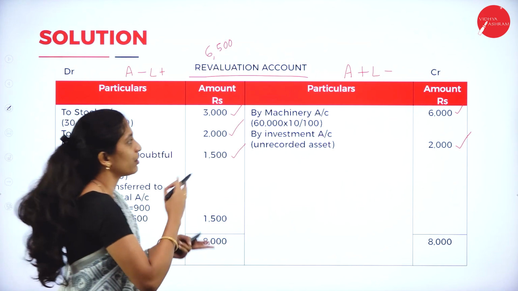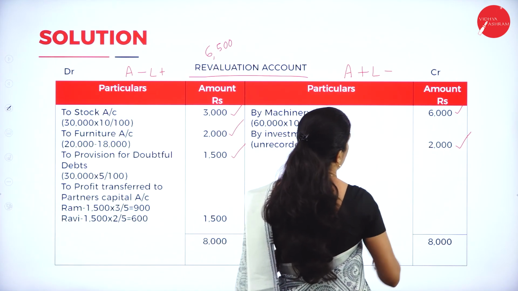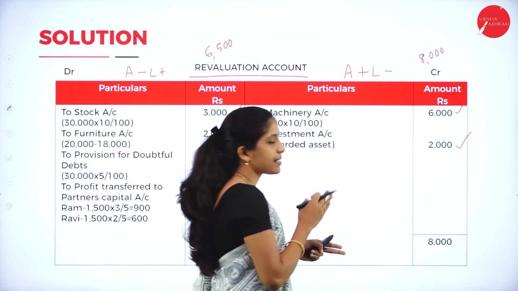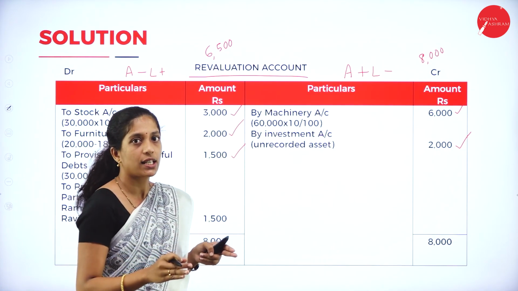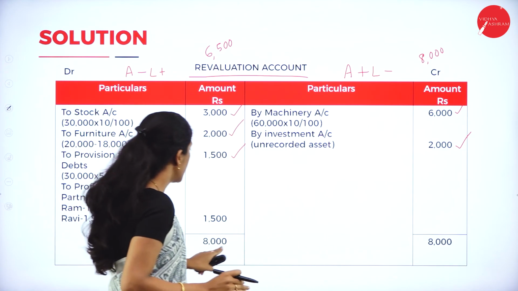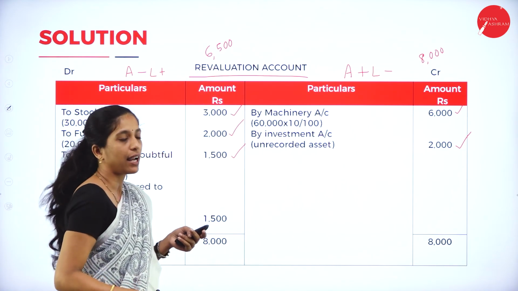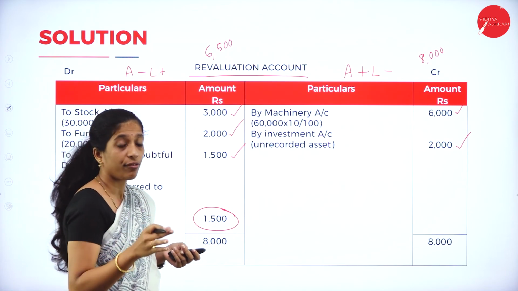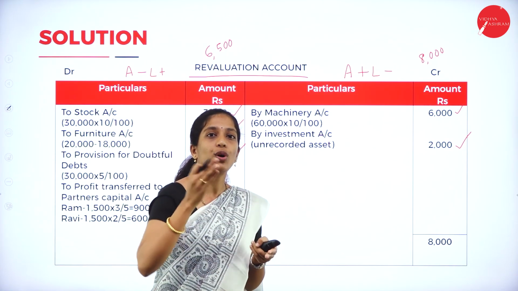Clear? Now coming to the credit side, we have 6,000 plus 2,000, so the total is 8,000. Since the credit side is more, write 8,000 on both sides. 8,000 minus 6,500 gives a difference of 1,500. So the credit side is more than the debit side.